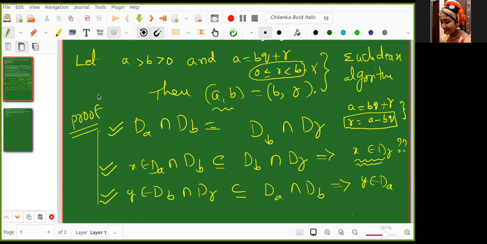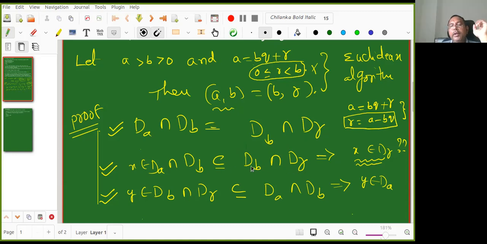Now in DB intersection DR, we already know that X belongs to DB, then we can conclude that X belongs to DR, right? But isn't that just from the conclusion? Since X is in the intersection of DB and DR, X belongs to DB, and since it is an intersection, X will also belong to DR.